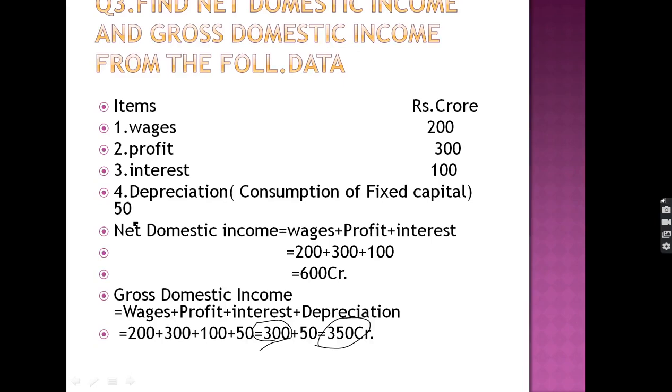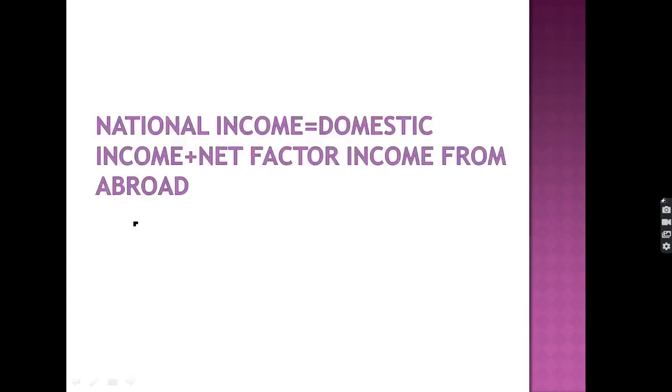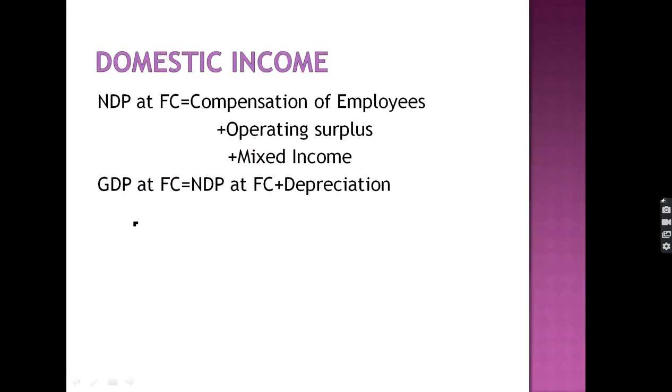Next, national income. National income is calculated as domestic income plus net factor income from abroad, which is always added. This is the formula which you have to write a minimum of 10 to 20 times so that we may remember it. Next one is the domestic income.